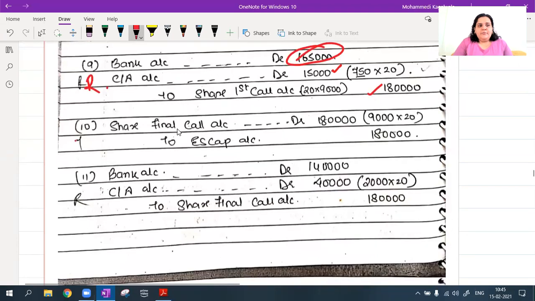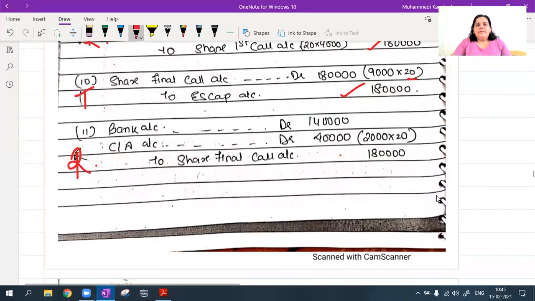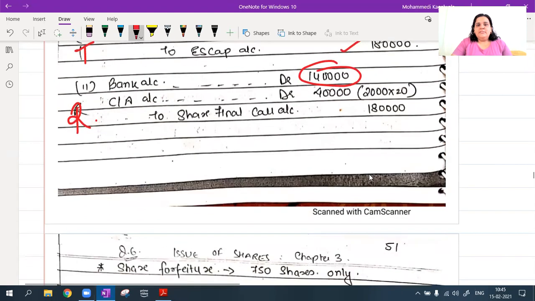Final call, again I'll do the transfer. Share final call, 20 rupees I'm collecting to equity share capital, 1,80,000. But calls in arrears in final call stage is on 2,000 shares. 250 plus 500, 750 plus 1,250, 2,000 shares in total. They have already given this detail to me. 2,000 shares पे final call में problem. So 2,000 into 20 is 40,000. So in the bank account, I'm going to receive only 1,40,000. Okay, so all the stages are complete.